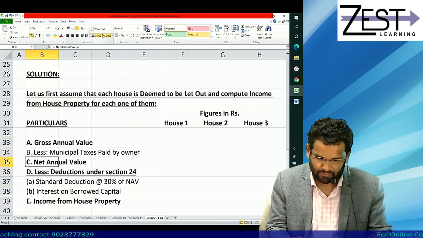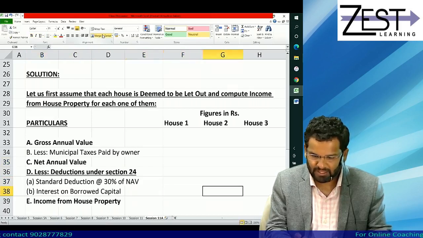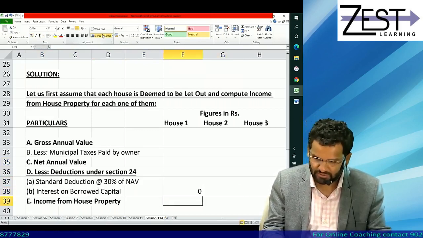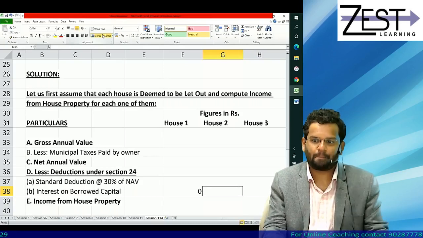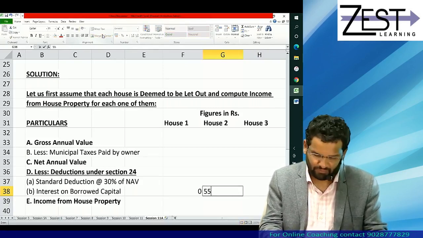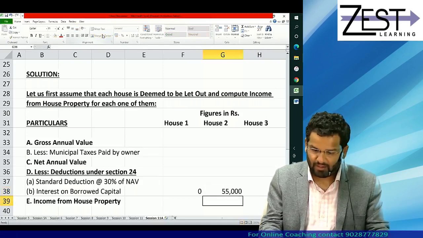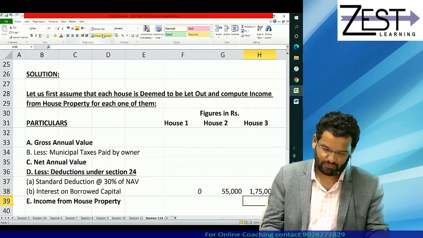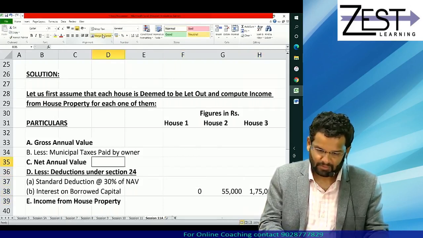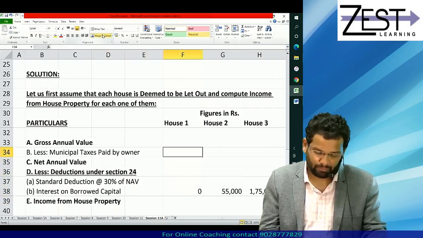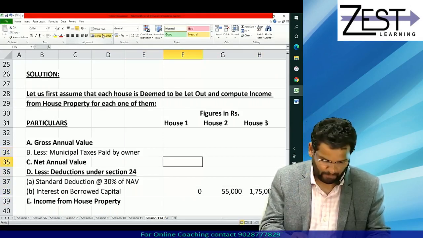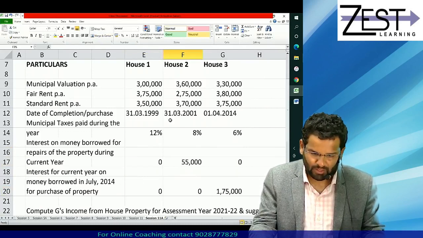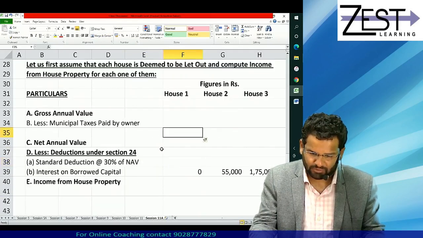Let's try to understand now the interest on borrowed capital, that directly you can put. For house 1 there is no interest on borrowed capital. Check your sum. For house 2 there is how much? 55,000. You can take the full 55,000. Why? Deemed to be let out, no ceiling limit. Third house, it is 1,75,000. Correct? Then municipal taxes paid by owner of the property. Understand what you will do. A certain percentage is given. For house 1 it is 12% of 3 lakhs.